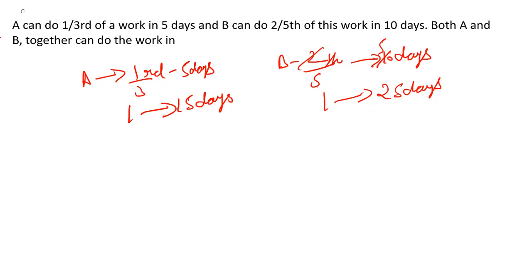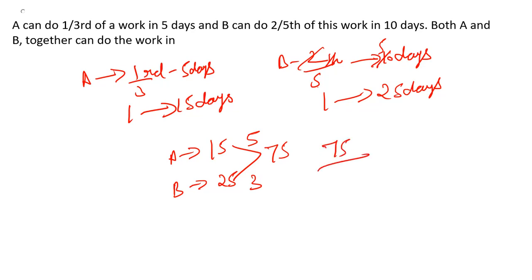Now it is saying that both A and B together can do the work in how many days? So if A and B are together, in how many days will they be able to complete the work? So 15 is taken by A and 25 is taken by B. If you take the LCM, that will be 75. 15 5s are 75, 25 3s are 75. To get the time in which they'll be able to complete the work, we do total work divided by the total efficiency of A and B. So that will be 8, and if you divide, we will get 9 3 by 8 days. Fine. So this will be the answer for this particular question.